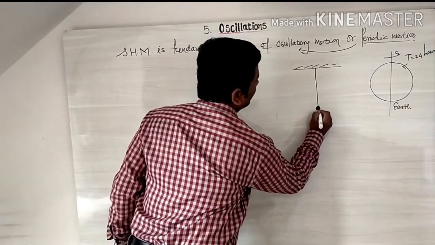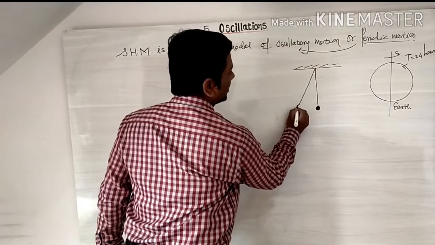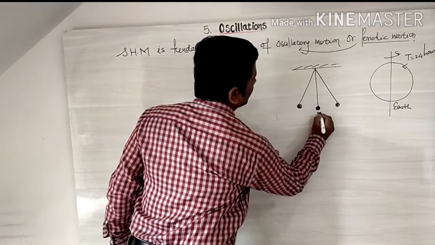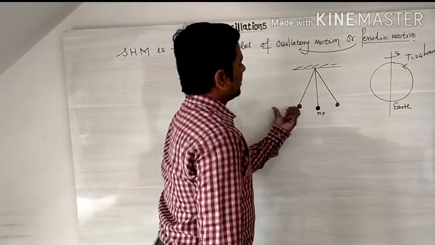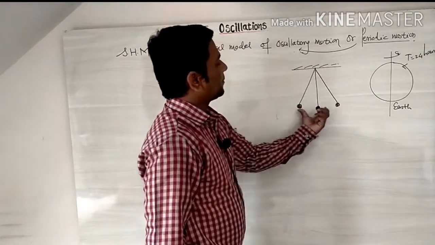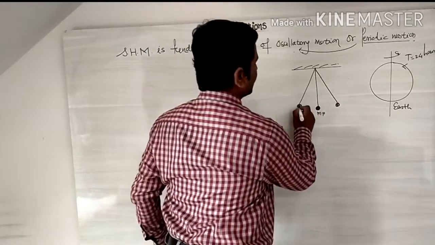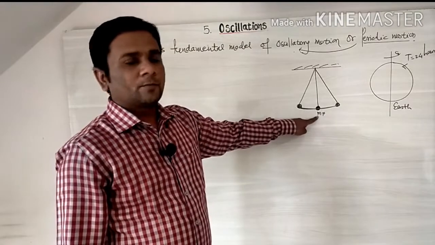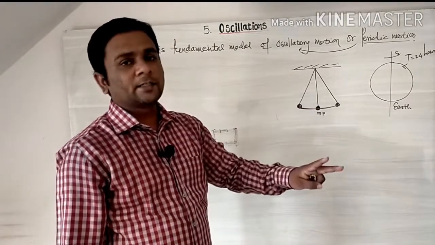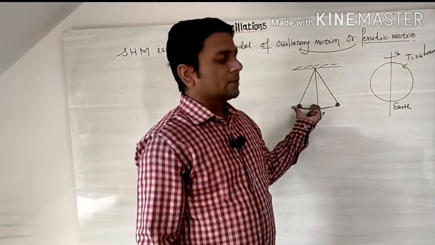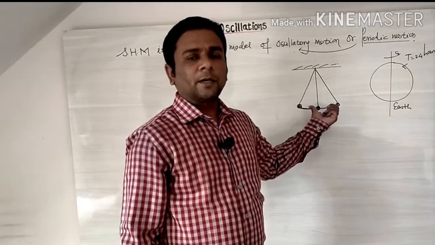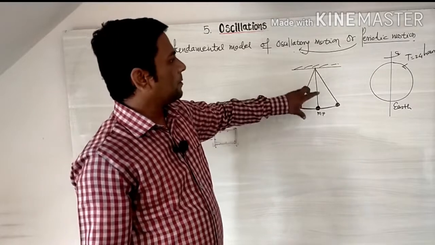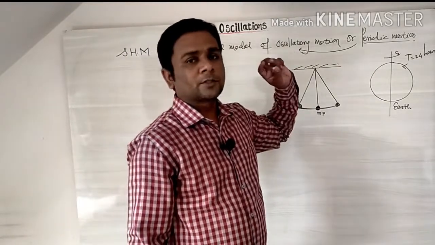Remember, whenever we learn oscillatory motion, remember two things. First thing is the mean position. Whenever the bob is displaced from the mean position, it repeatedly oscillates to and fro about its mean position along its fixed path, like this. The second thing is the track of motion: it is to and fro or up and down about its mean position along its fixed path. That type of motion is said to be oscillatory motion.